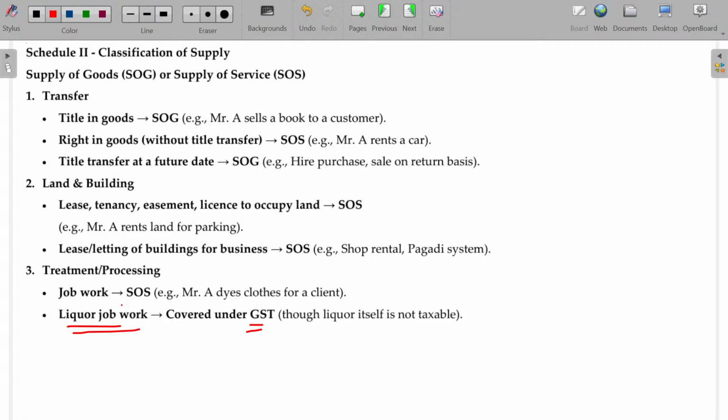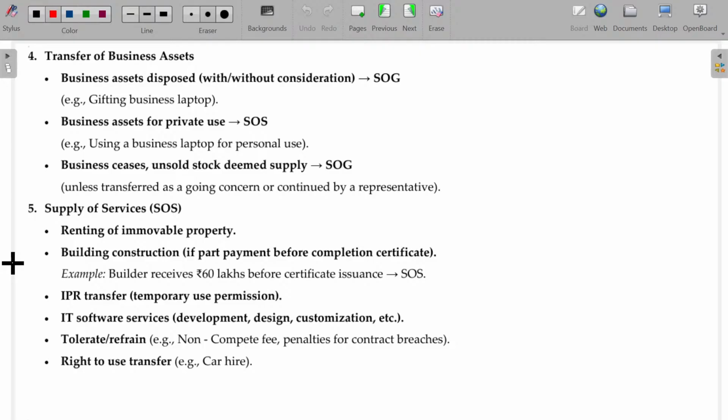Liquor job work is covered under GST, though the liquor itself is not taxable. Liquor itself is not taxable, but any job work done on the bottle and the naming and whatever it may be, packing, will be coming under GST. Hope you'll be now able to understand. Schedule number 2 is all about classification of the supply. One is all about goods. Title transfer, future date, but right to use. These are the 3. In case of land and building, always land and building will fall under supply of services only. Treatment or processing will also be falling under supply of services only. Is that clear?